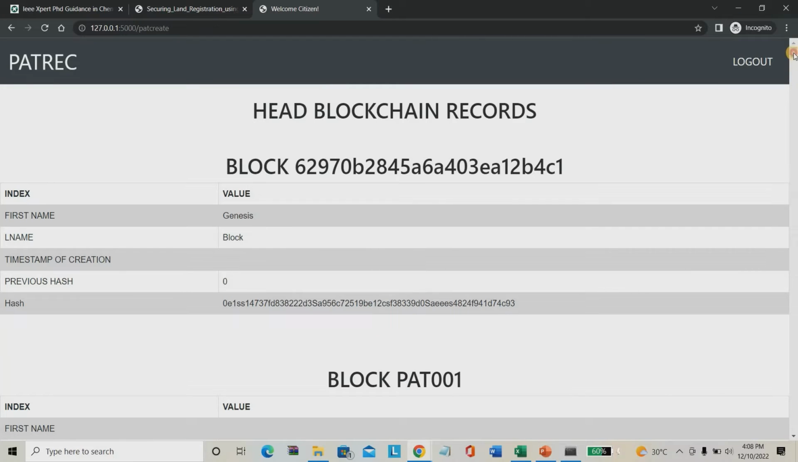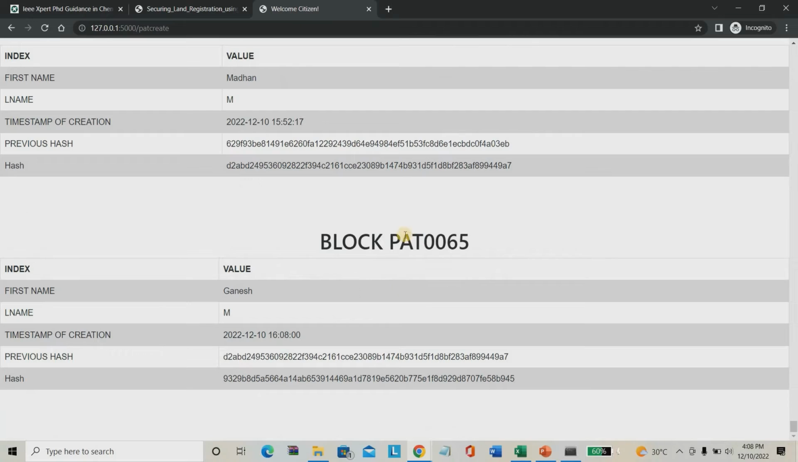So once sign up is made, you have to note down your details. This is your ID. For example, Ganesh, this person's user ID was PAT0065. This person's username as well as password is 12345. This is the password I'm giving.